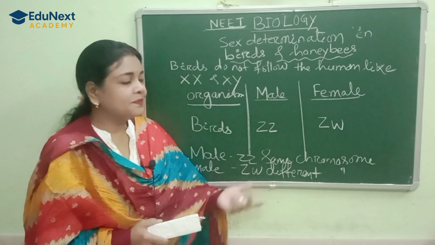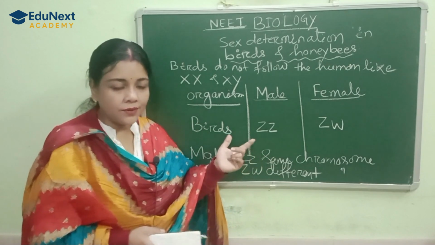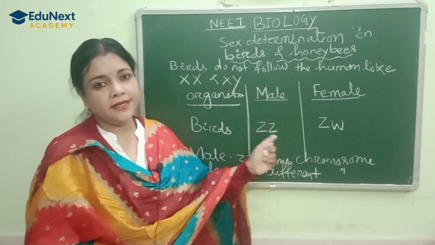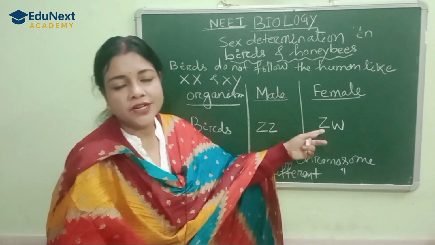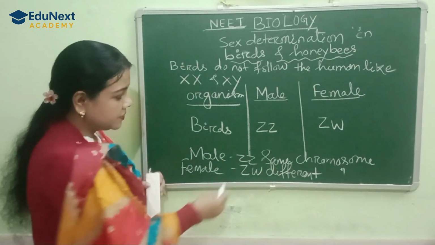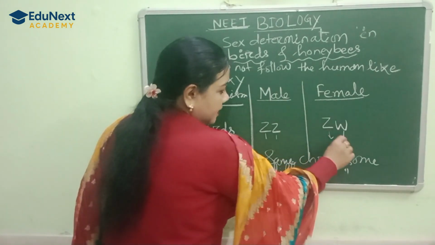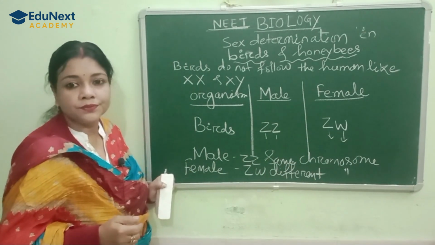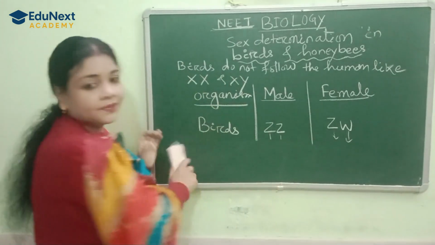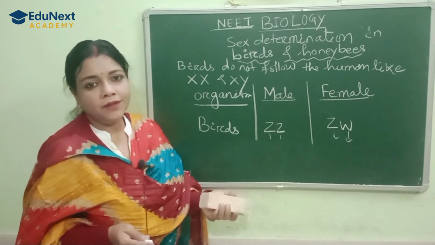But in case of birds, the bird has male and female categories. Male contains ZZ chromosomes, whereas female contains Z and W. Now see, here is the difference. The male has the same type of chromosome, but the female has two different kinds of chromosomes. Right? Then who decides the sex? Basically, the female bird decides the sex of a baby bird.